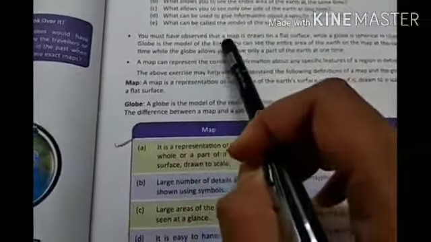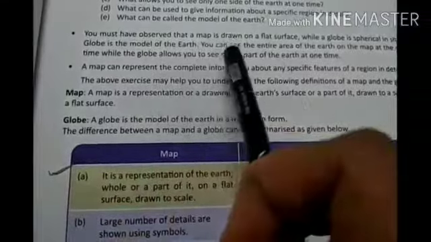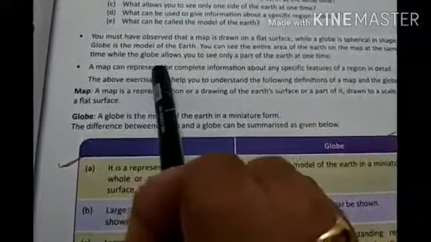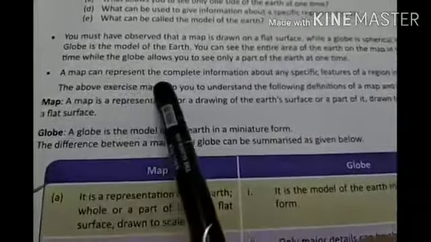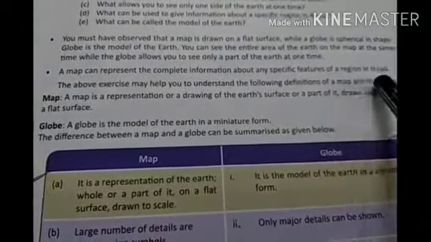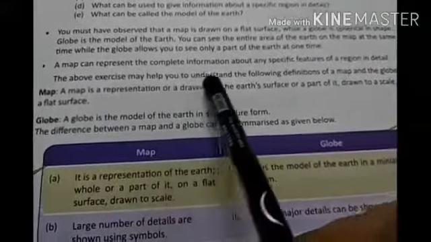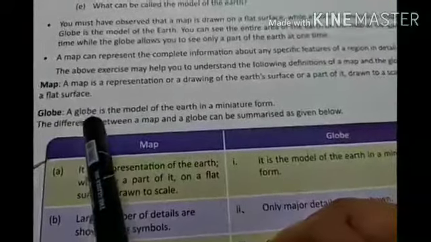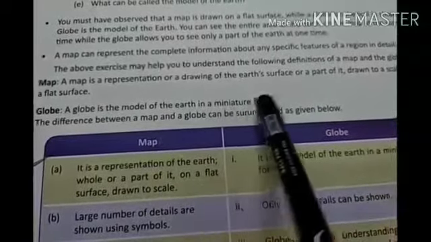You must have observed that a map is drawn on a flat surface, while a globe is spherical in shape. Globe is a model of the earth. You can see the entire area of the earth on the map at the same time, while the globe allows you to see a part of the earth at one time. A map can represent the complete information about any specific features of a region in detail. The above exercise may help you to understand the following definitions of a map and the globe. Now, I have already read the definition of map. Globe. A globe is the model of the earth in a miniature form.